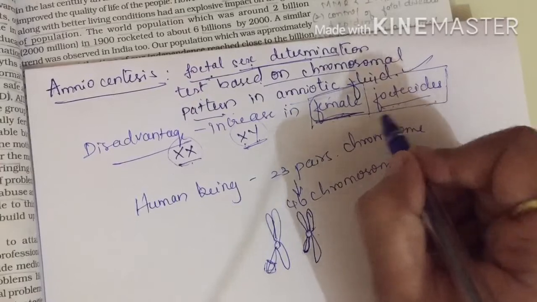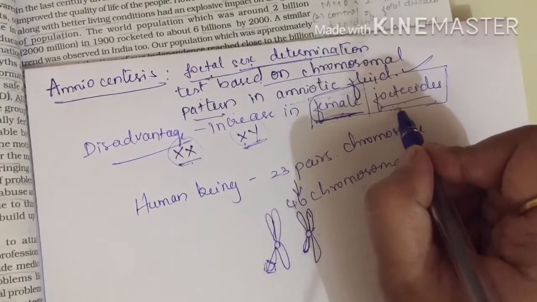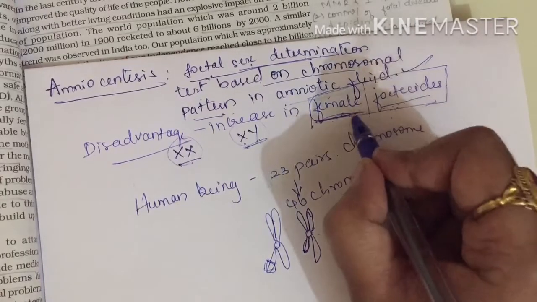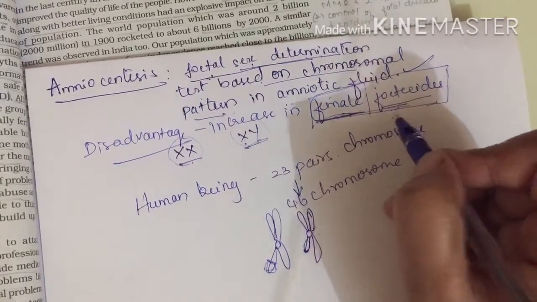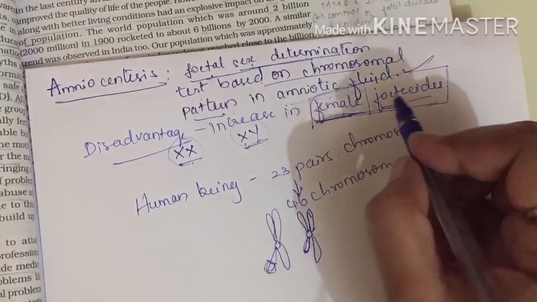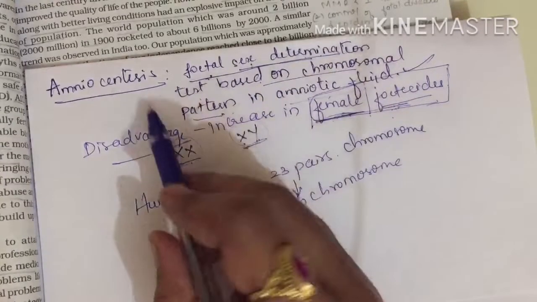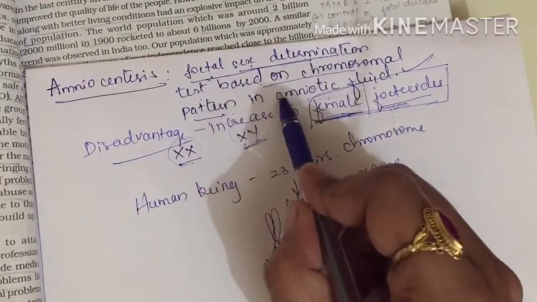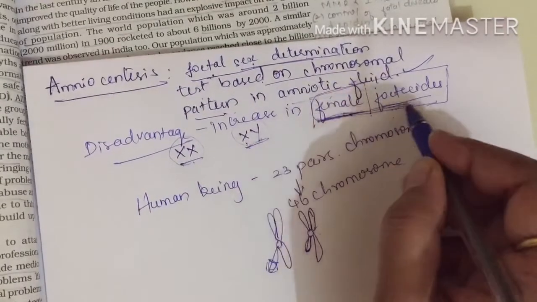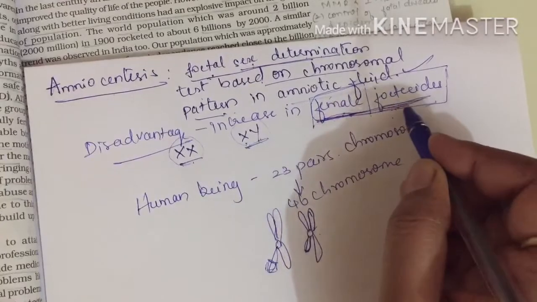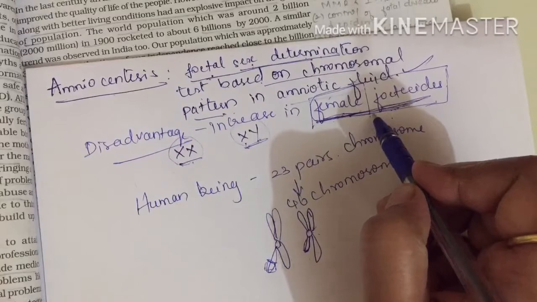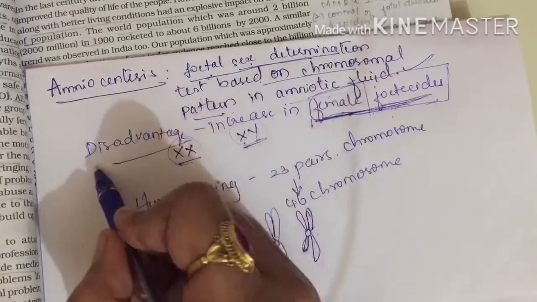Okay, this female feticide has reduced the number of females. The female population has been reduced and the male population has increased because of the increase in female feticides. Not only this, many other cases are also there. Now, when amniocentesis is used to know the sex of the fetus based on the chromosomal pattern, then easily that couple can come to know that they are carrying a female baby, then it can be aborted, right? That is the main disadvantage.